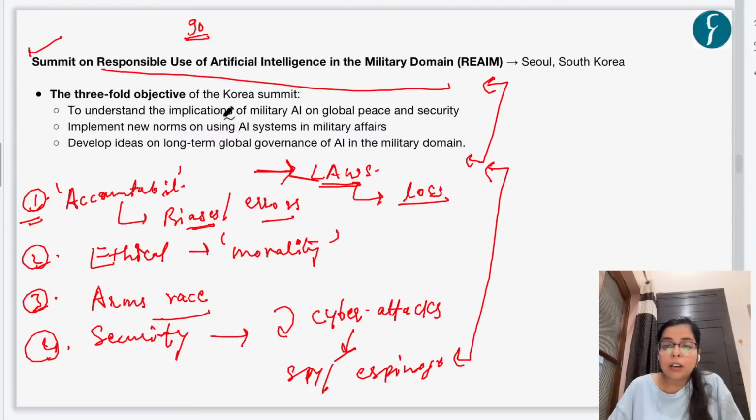And then to implement new norms on using AI systems in military affairs. That is, developing certain kinds of regulation, and then to develop ideas on long-term global governance of AI in the military domain. That is governance and responsible use of AI. Okay, so let's see how it proceeds.